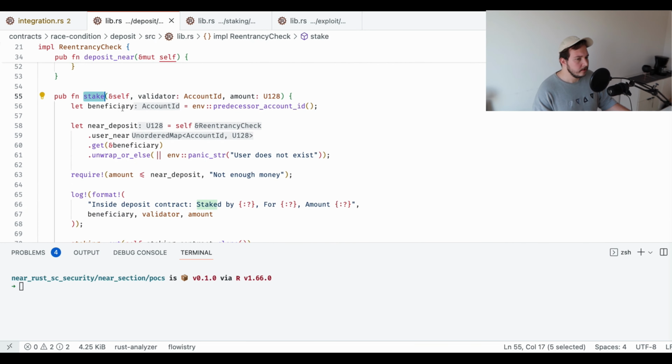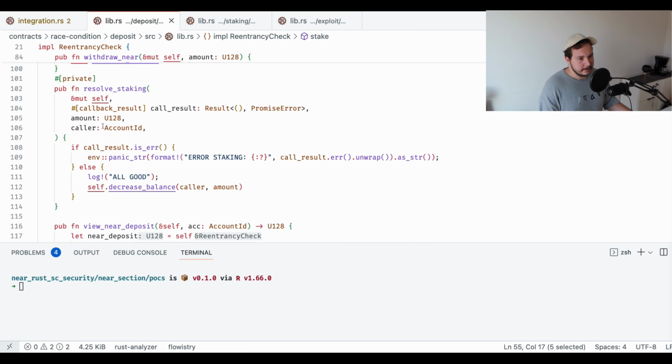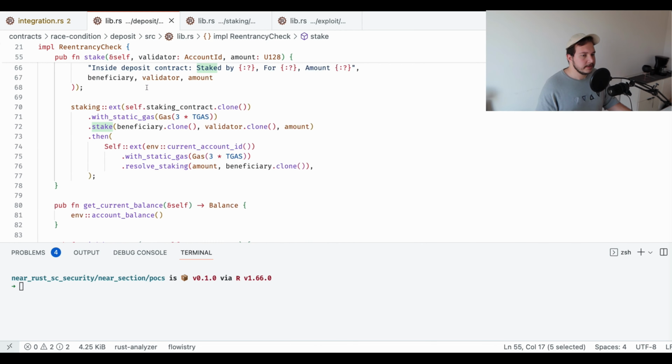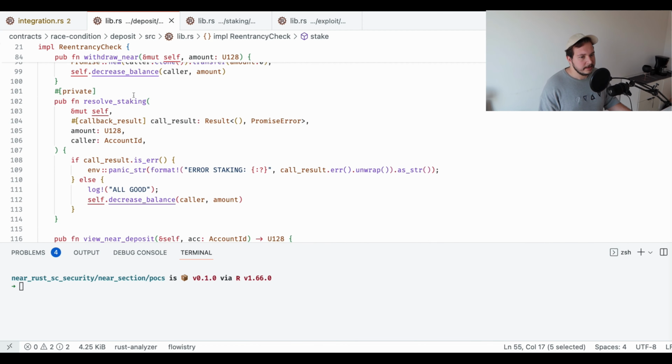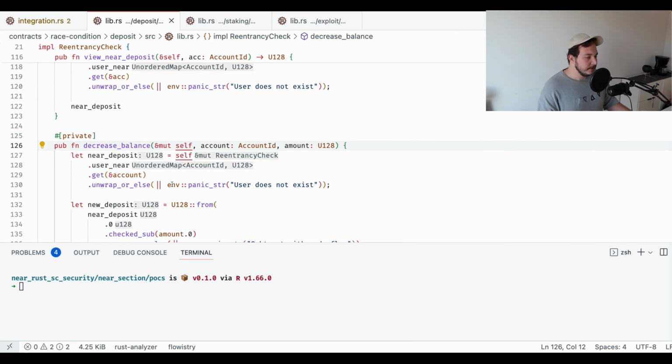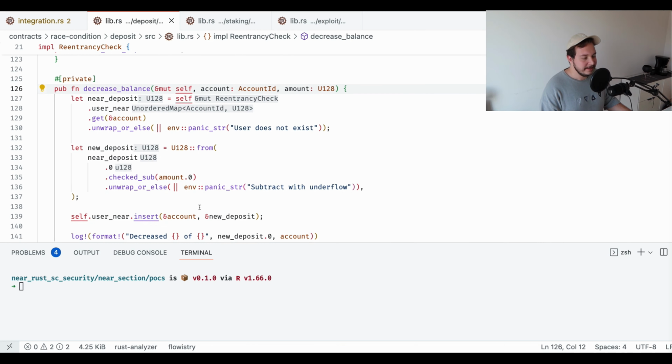Yeah. So if we call stake twice, as in the example I explained to you in the slide deck, we're first going to get a first callback. So let's say we deposit 100 here and we call stake twice. The first callback gets resolved in here, and we reach the decrease balance function, and the user's balance is going to get decreased from 100 near to 0 near, since the user deposited 100 near and staked also 100 near. So 100 minus 100 is 0. So we're going to insert the user's balance as 0.